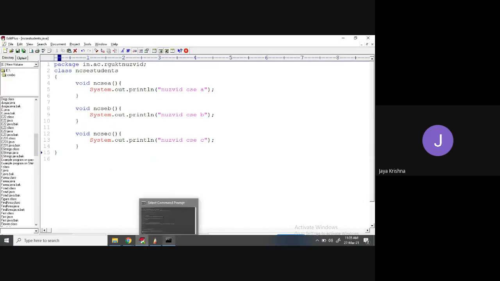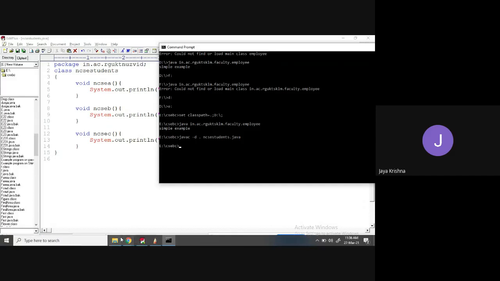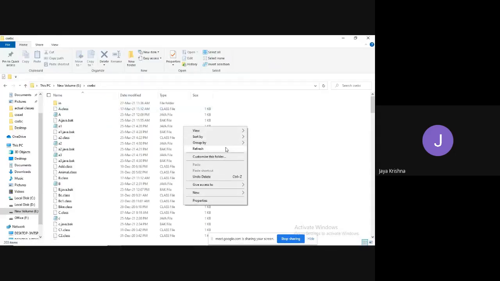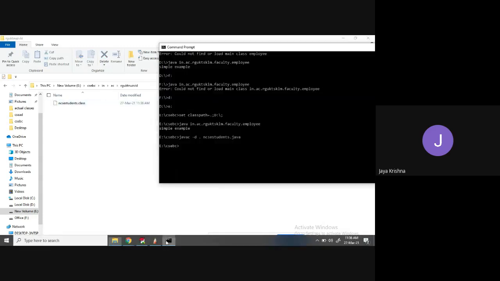Now, up to now what I said, how to compile a package: you have to write javac space -d. I want to create a directory in the current working directory, that is why I'm making it as dot. Then NCSC students dot java. If there is an error, it won't create any directory. As it is providing this output, it is a success. Check in drive AC RGKT Nozvid, the dot class file is created successfully.